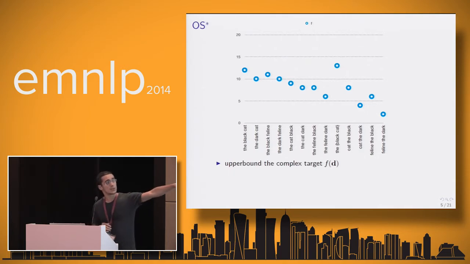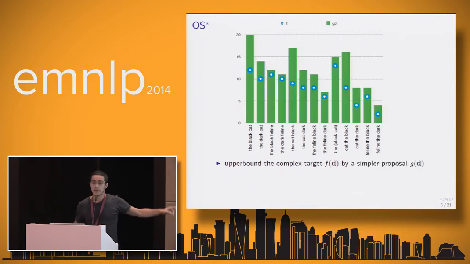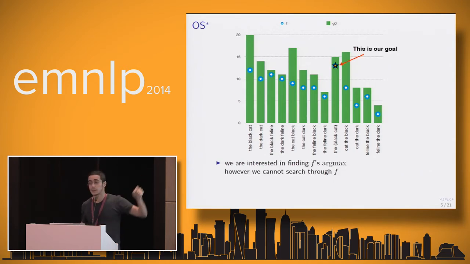So these are the solutions for some input. And this is F, the target function parameterized with the high-order language model, which we can't really afford to represent, so I'm showing it with circles. I can only show you because the support is very small here. And then we upper bound this by a simpler function G. That one is simple enough so we can represent it exactly. We can compactly represent it as a hypergraph. And the idea is that we're looking for that one over there, this star, the derivation, so the argmax, but we can't afford searching through F.